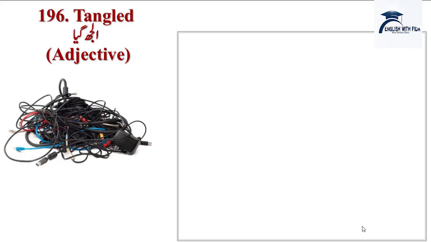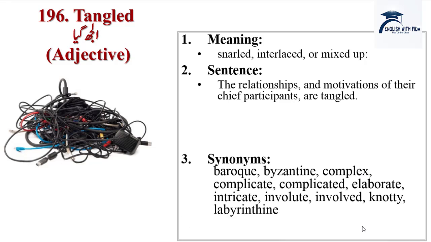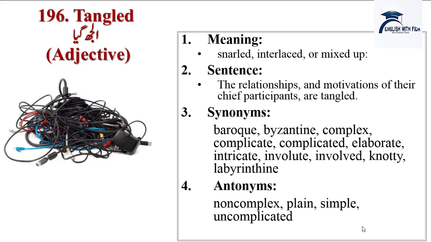Next word is tangled, उलझ गया या उलझा हुआ होना. Meanings are snarled, interlaced or mixed up. Sentence is the relationship, the motivations of their chief participants are tangled. Synonyms are Byzantine, complex, complicate, complicated, elaborate, intricate, involute, involved, knotty, labyrinthine. Antonyms are non-complex, plain, simple, uncomplicated.